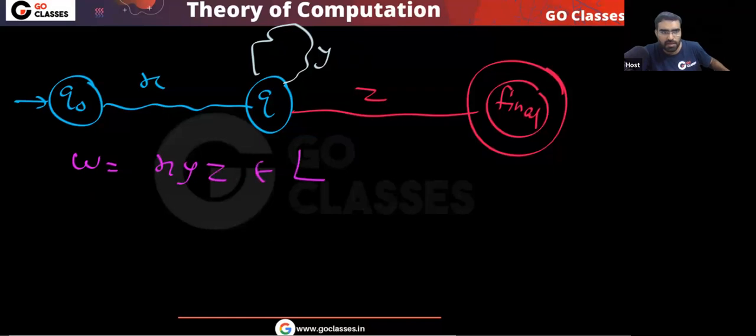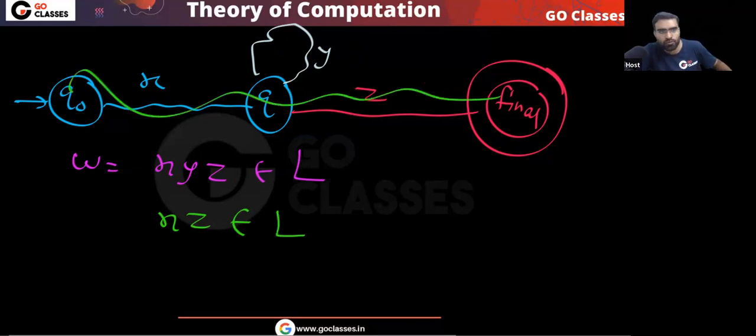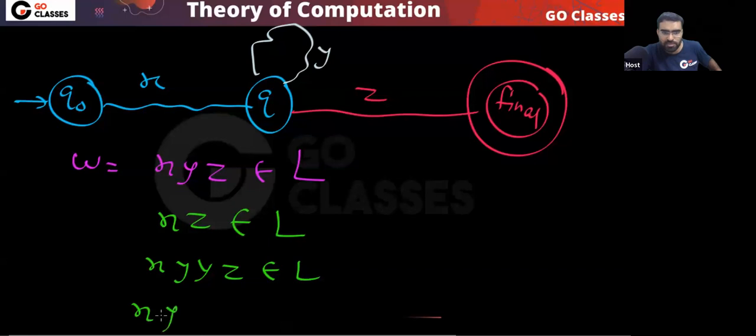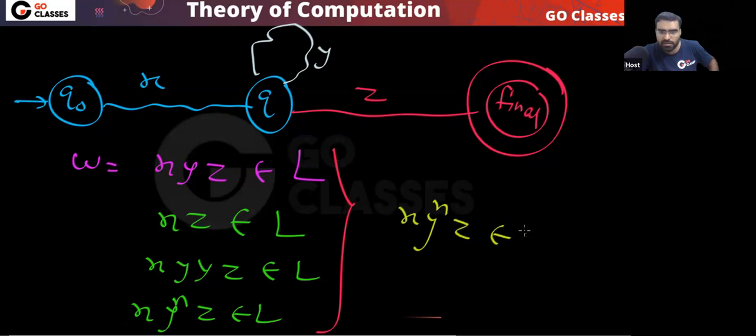This belongs to L. But can you notice, quickly tell me, that I can repeat this Y 0 times? For example, if I directly take XZ, will I go to final state? Yes. And if I take this Y 2 times, then also I will go to final state. I can repeat this Y any number of times, so I will definitely go to final state. So you can easily notice XY^nZ belongs to L for all n greater than or equal to 0.